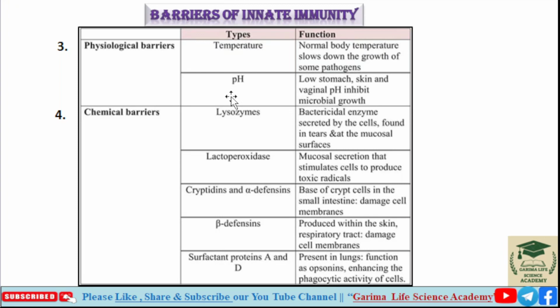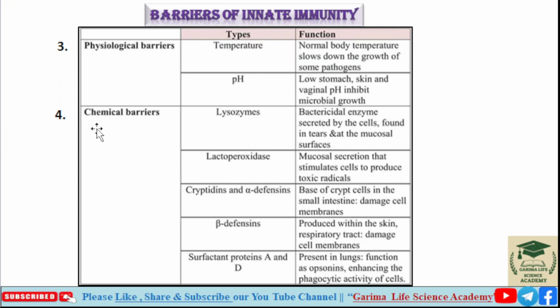Second is pH. The low stomach pH, skin pH and vaginal pH inhibit microbial growth. So acidic pH inhibits the growth of microorganisms and prevents the body from infection. So temperature and pH come under the physiological barrier.